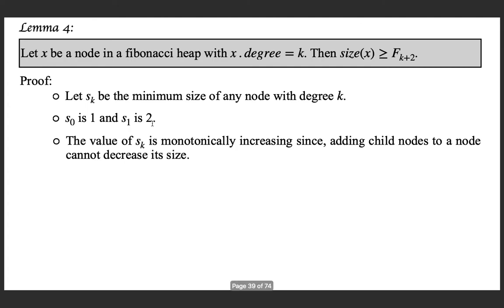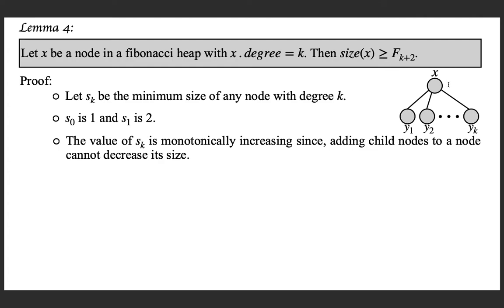And we can generalize the value of s k. What is s k? The minimum number of nodes in the tree rooted at x when x is having degree k. We can see that the value of s k is monotonically increasing, meaning when the value of k gets increased, s k is also getting increased, because k increase means you are increasing the degree, that means you are adding nodes to the tree, so definitely the number of nodes will increase.